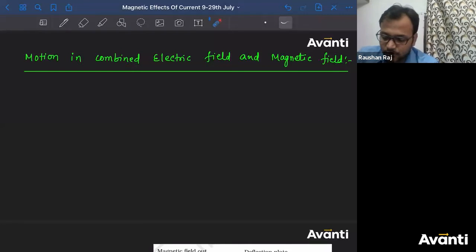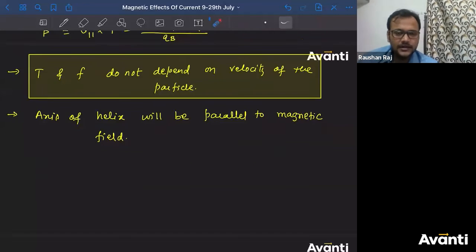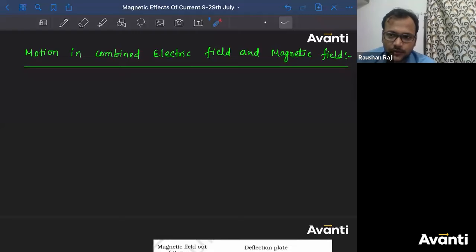Now we'll talk about motion in combined electric field and magnetic field. Okay? Someone asks, from which axis is theta mentioned, sir? Which theta? Please think about this. What are you asking? What is theta? Angle between V and B. So what is the meaning of 'from which axis'? What is the meaning of that question? What do you mean by that? First of all, you tell me what you mean by this line. I have told you theta is the angle between velocity and B. Then what does this mean, that from which axis theta is mentioned?